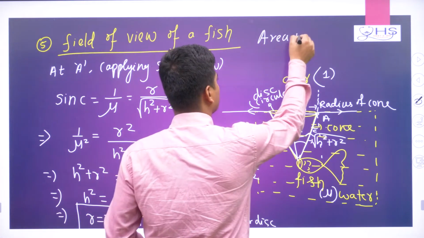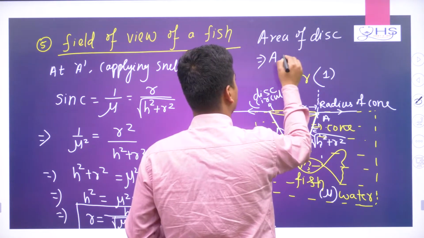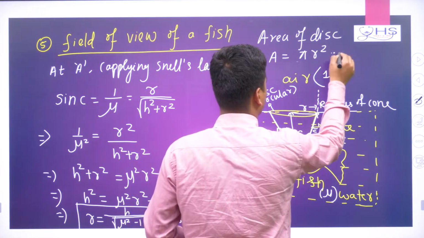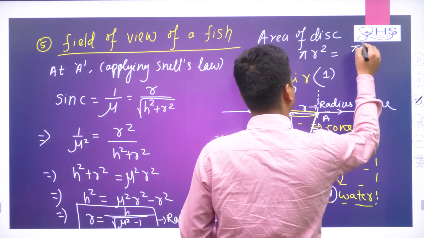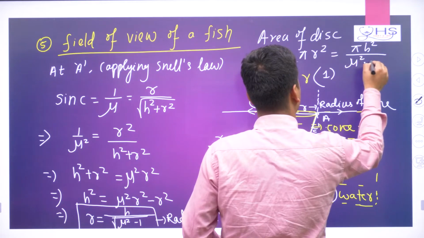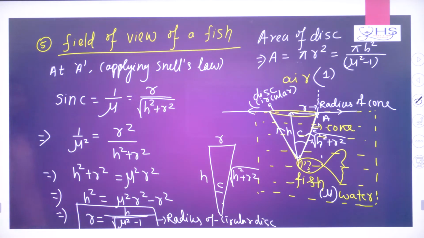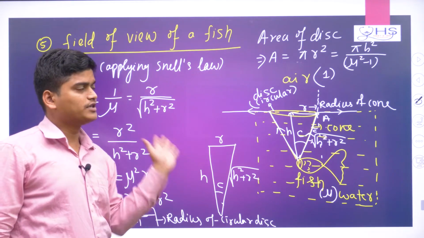Now from here you want to find the area of that disc. The area of a disc is A equal to pi r square, so pi times h square by mu square minus 1, taking the square on both sides. Okay, field of view of a fish. Just remember this idea.